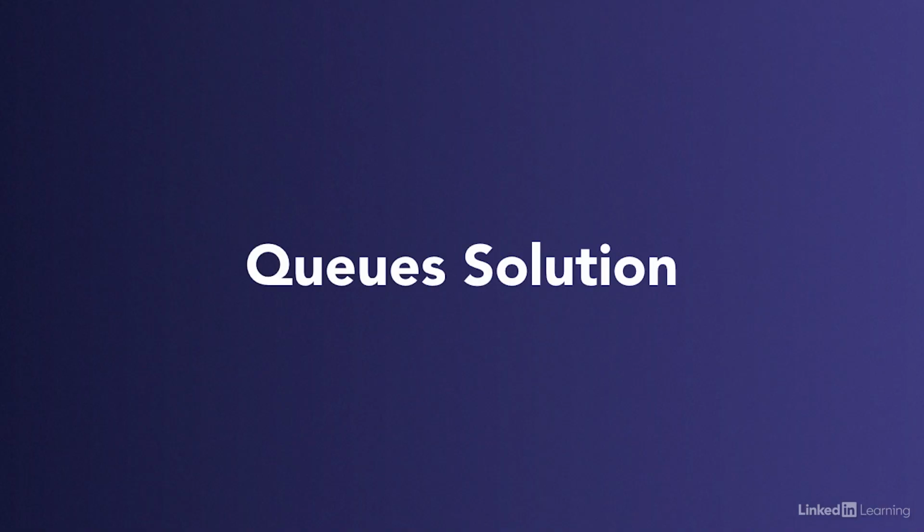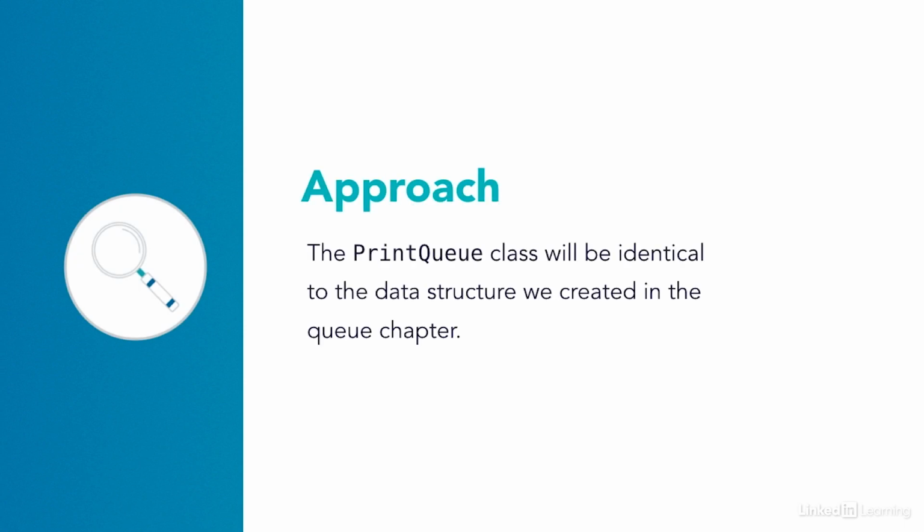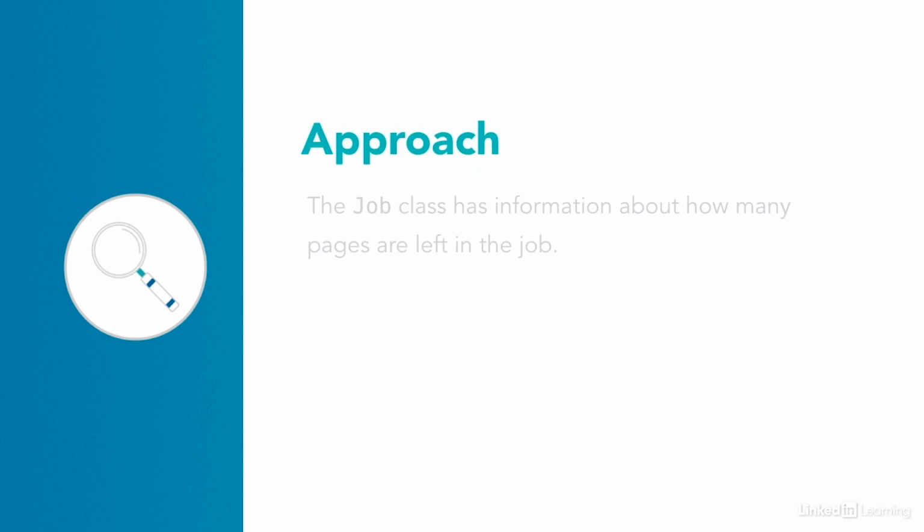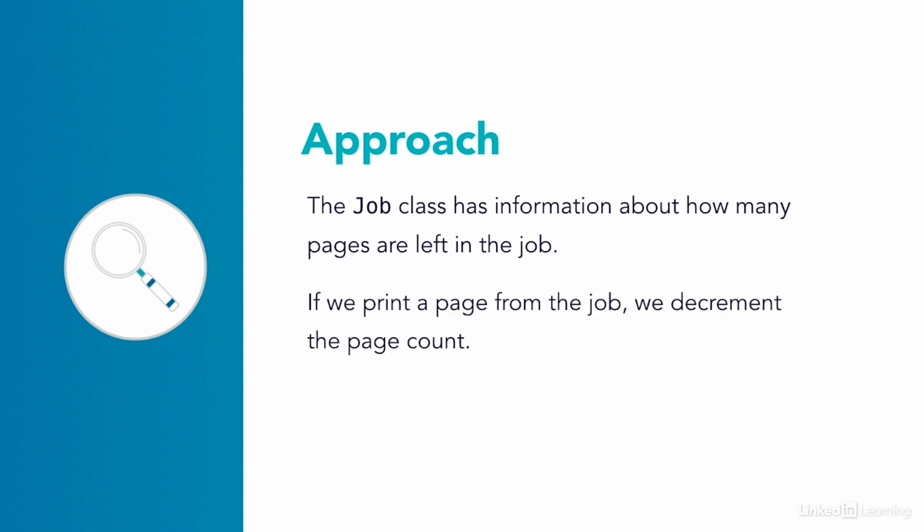Now I'll share the approach I took to solve the queues challenge. For the printQueue class, I made that identical to the data structure we created in our queue chapter. I knew that the job class should have information about how many pages are left in the job. If I printed a page from the job, I decremented the page count. When the job got to a point where it had 0 pages, I knew that printing was complete.